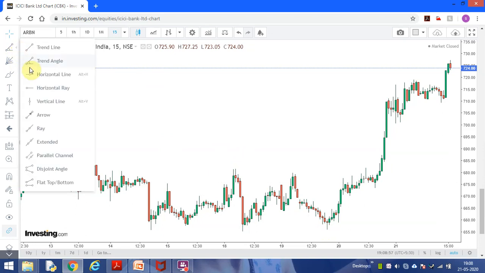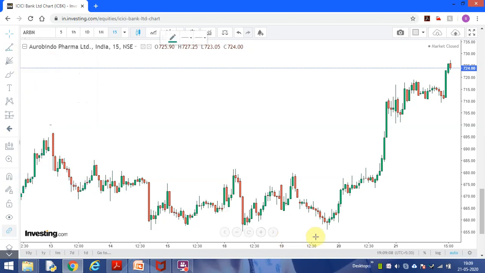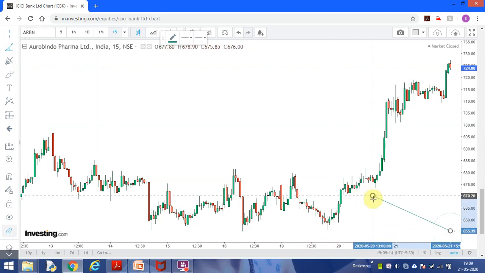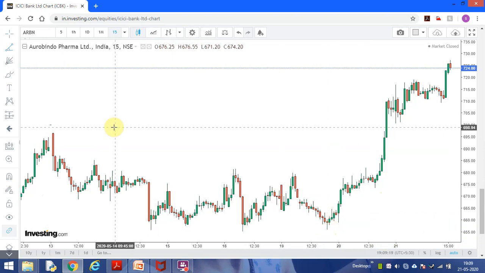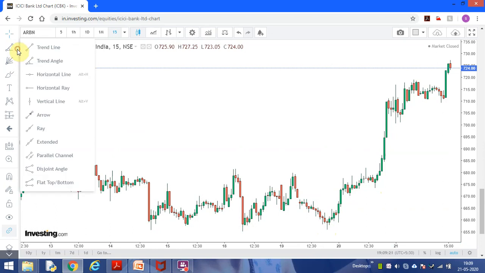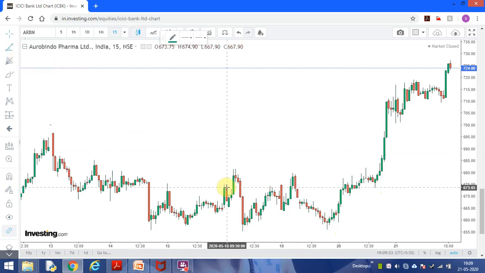You go here and you can see the trend angle. You take it from here and you draw. Trend angle.